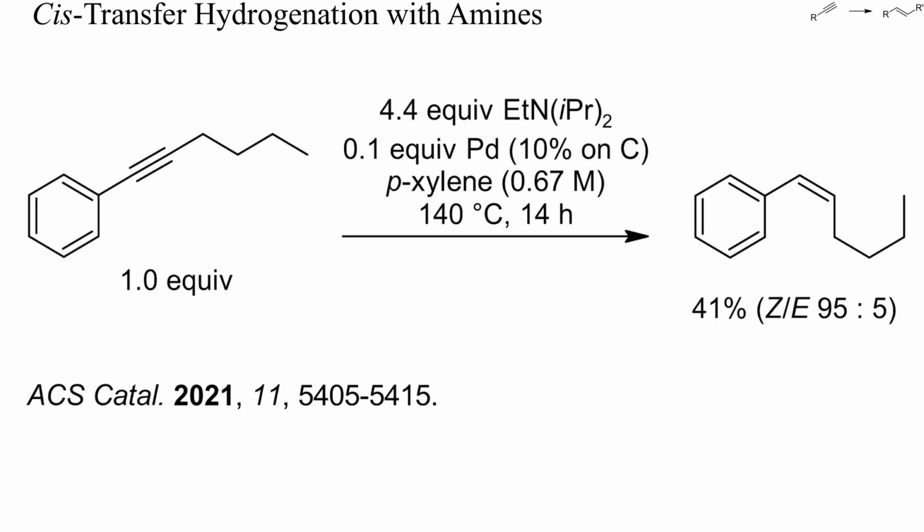The partial hydrogenation of alkynes with deactivated palladium catalysts, for instance the Lindlar catalyst, often requires careful monitoring of the amount of hydrogen consumed to prevent overhydrogenation. One alternative is transfer hydrogenation with some easily quantifiable hydrogen source. In this example, an amine was used as reducing agent, and mostly the cis-styrene was obtained.